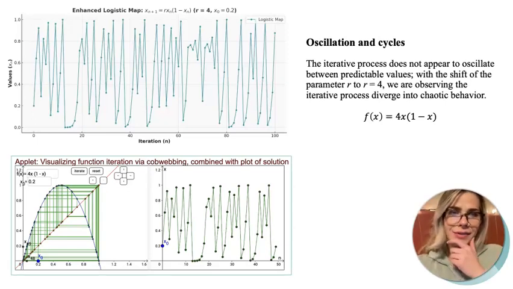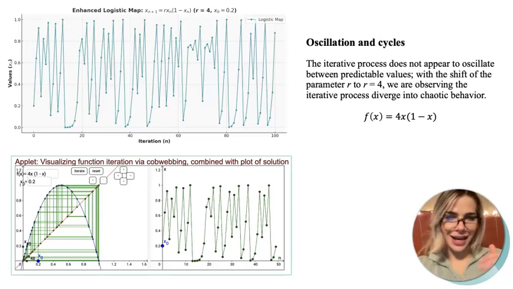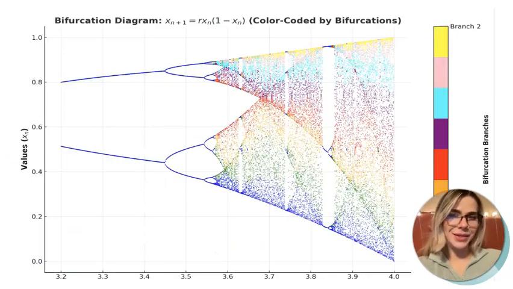But I digress. So we can see that our values did not converge to any particular one value, nor was I, in my limited experience and understanding, able to identify any kind of clear oscillatory pattern. Because I was curious, I wanted to make a bifurcation diagram. And in this diagram, we can pretty clearly see what I was referencing earlier when our R value went from 3.2 to 3.5, where it looked like it had a dual bifurcation. Both of the iteration values, those 2-cycle values, split, they bifurcated into a 4-cycle.